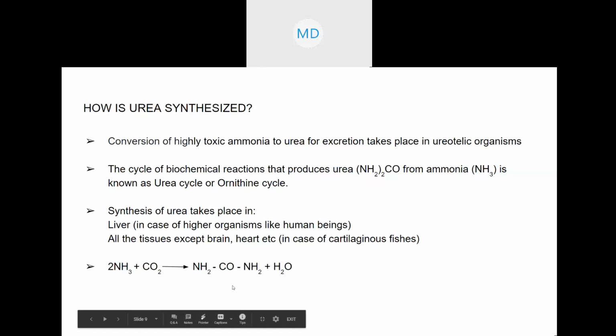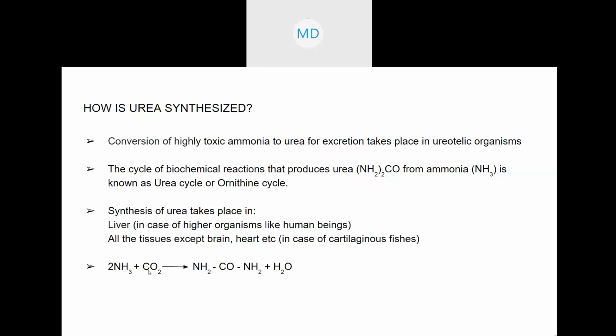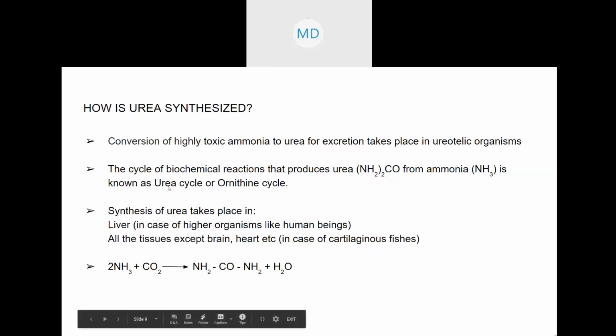2NH2, then CO. So ammonia reacts with carbon dioxide and then it forms urea and water. This is the formation of urea, and this is how urea is formed in our body. You don't need the details about the urea cycle and ornithine cycle now.